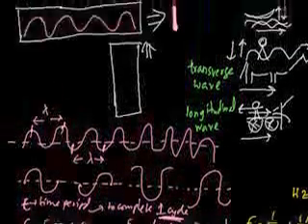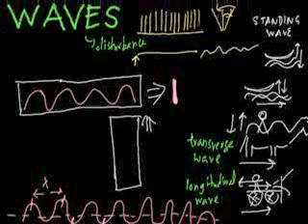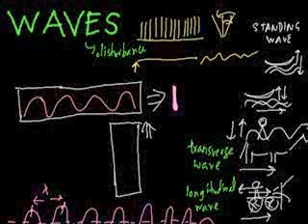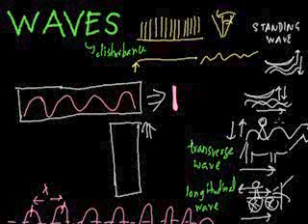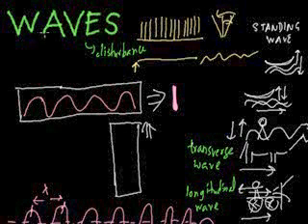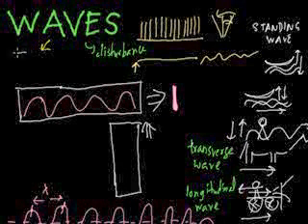Now, we have talked about how the waves travel. Now we need to talk about a very important type of wave. It's a type of wave called the transverse wave.